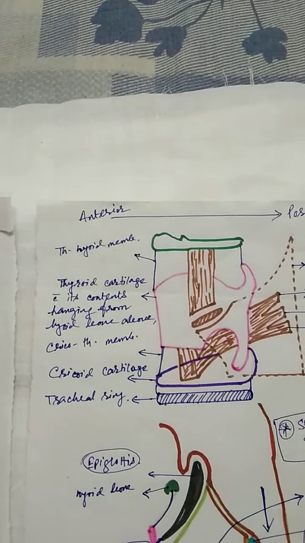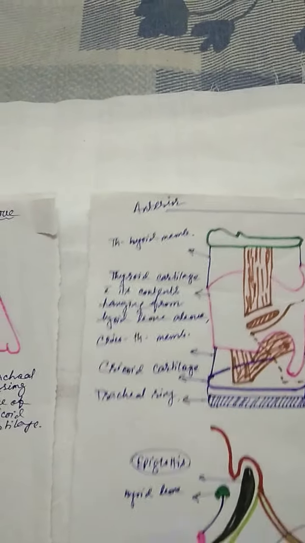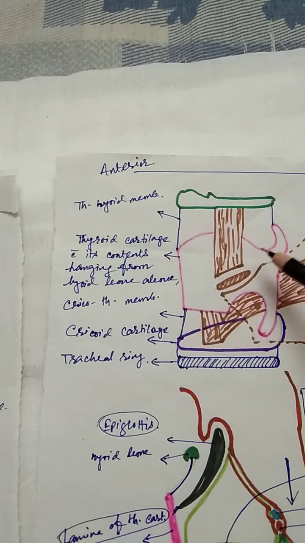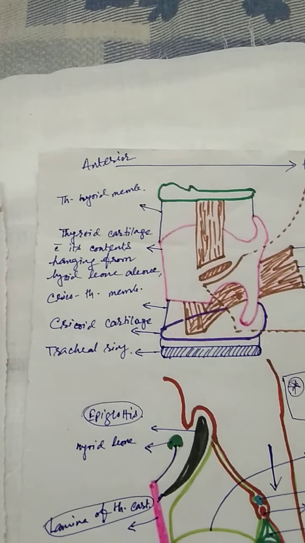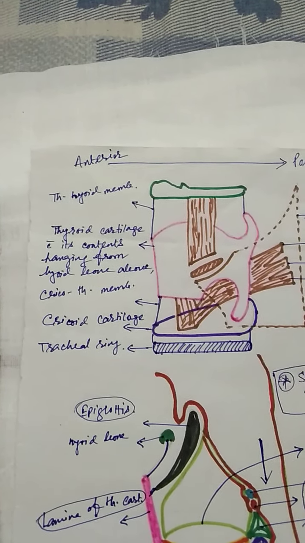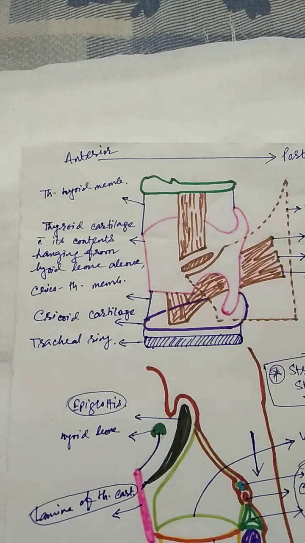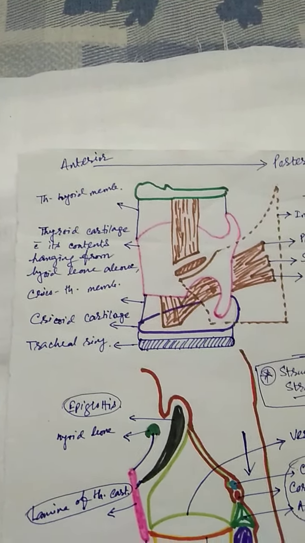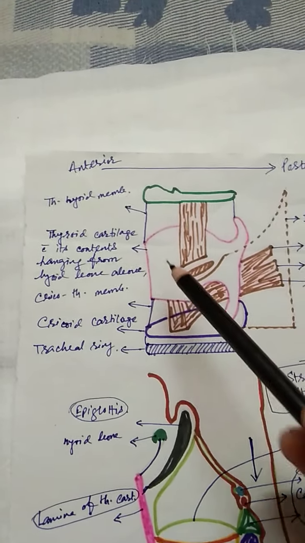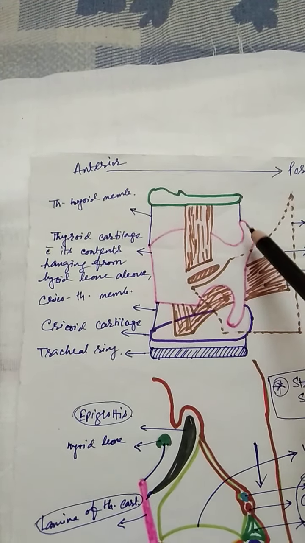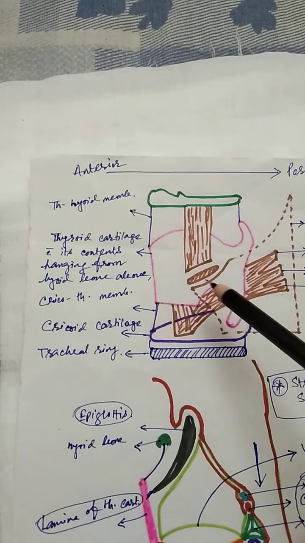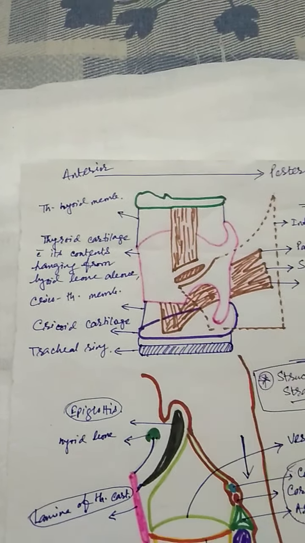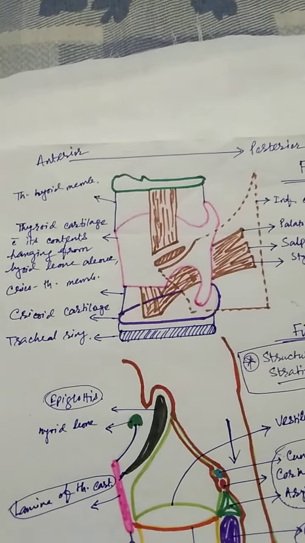Okay, now here what you will see, this thyroid cartilage, this is the basic thing. Why is the quality of voice differing in case of male, female and also children? So here the growth of the lamina of the thyroid cartilage is not the same in case of the male and the female, and it is most probably due to the effect of the androgen.